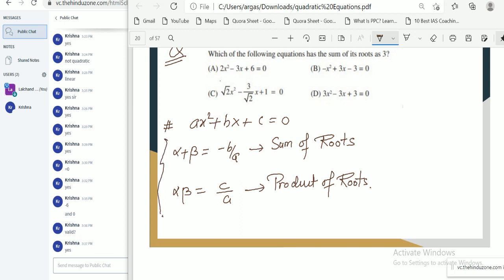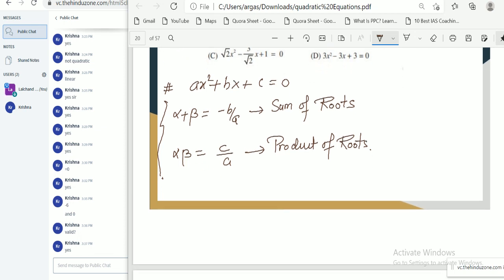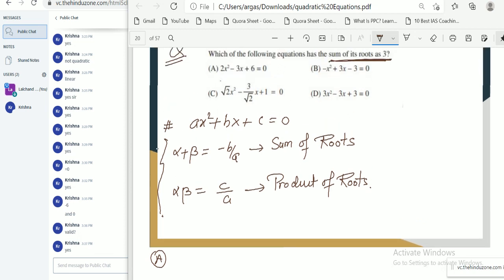Okay, so now tell me, from these four equations, which equation has sum of roots as 3? So we need to calculate our minus b by a. Let's check for the first equation, option A. What is the equation? 2x square minus 3x plus 6 equal to 0.